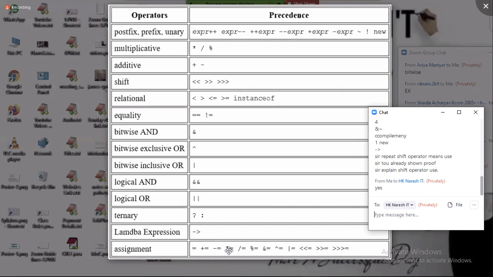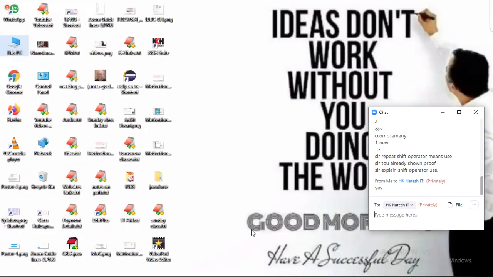I hope you got clarity. Can you tell me the last operators? Logical or, ternary, lambda operator, and last, assignment and compound assignment operators. Are you ready to tell once again?